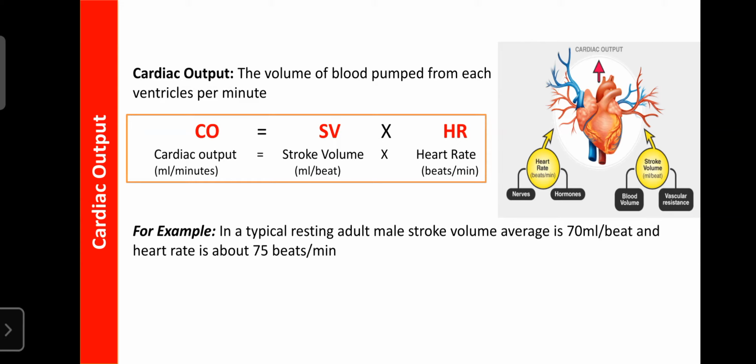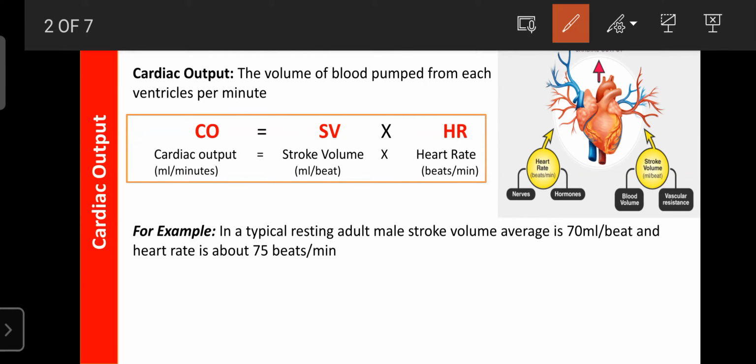For example, in a typical resting healthy adult male, the stroke volume is 70 ml per beat and the heart rate is 75 beats per minute. This is an average worldwide for a person of about 70 kg and a certain height.